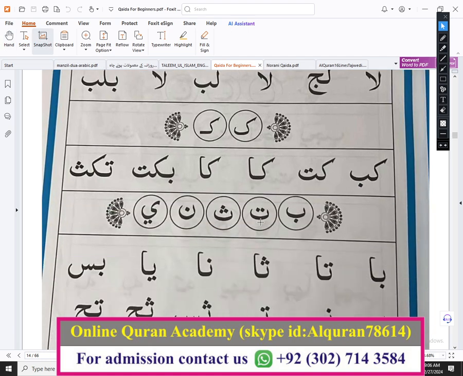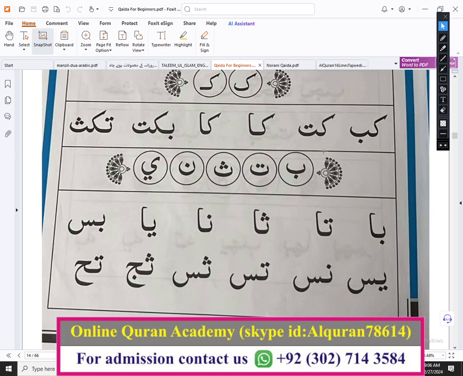Okay, so in the next paragraph we have to practice only 5 letters: ba, ta, sa, noon, ya. The difference between ba and noon is one spike, one dot down, ba; one spike, one dot up, noon. The difference between ta and ya is one spike, 2 dots down, ya; one spike, 2 dots up, ta.